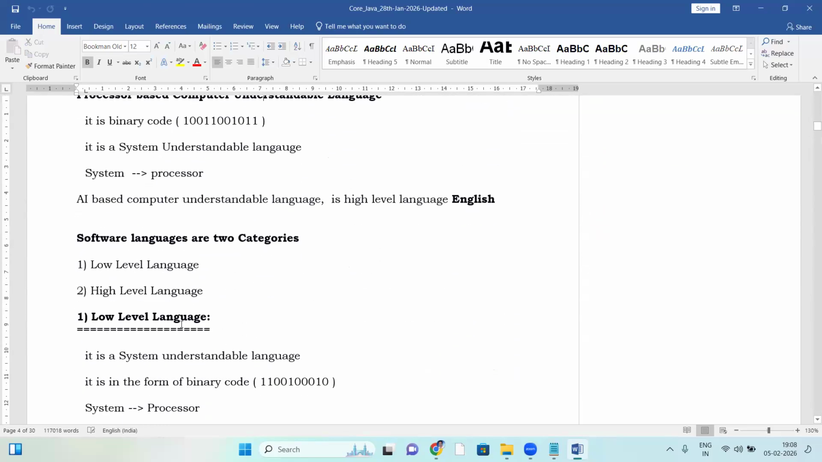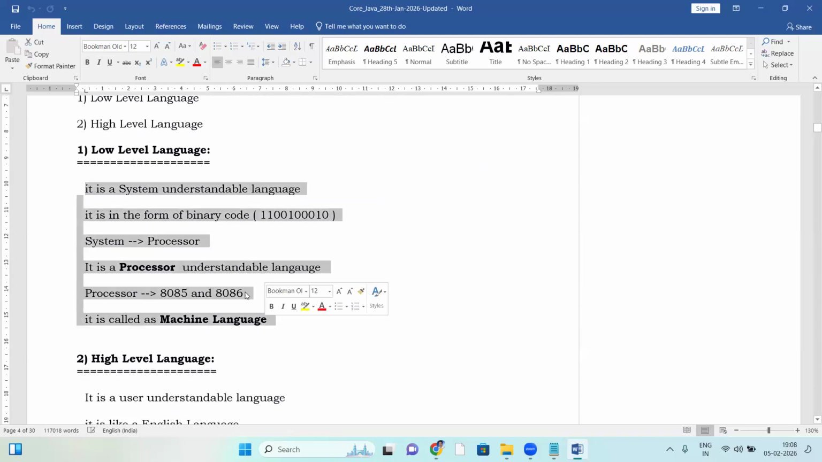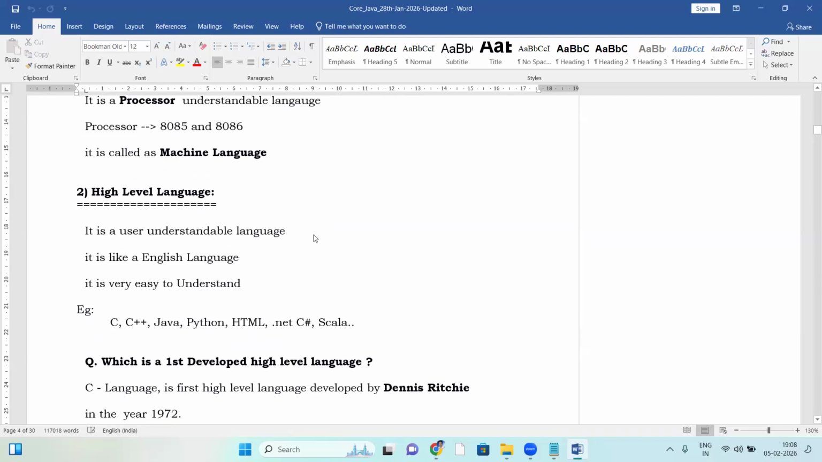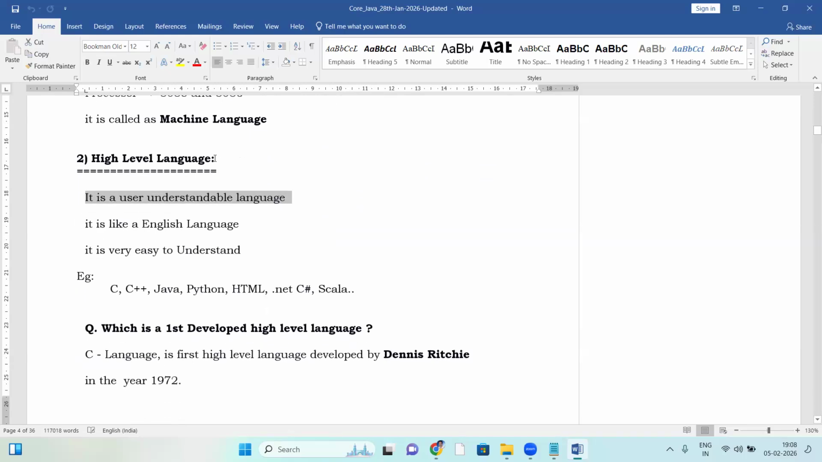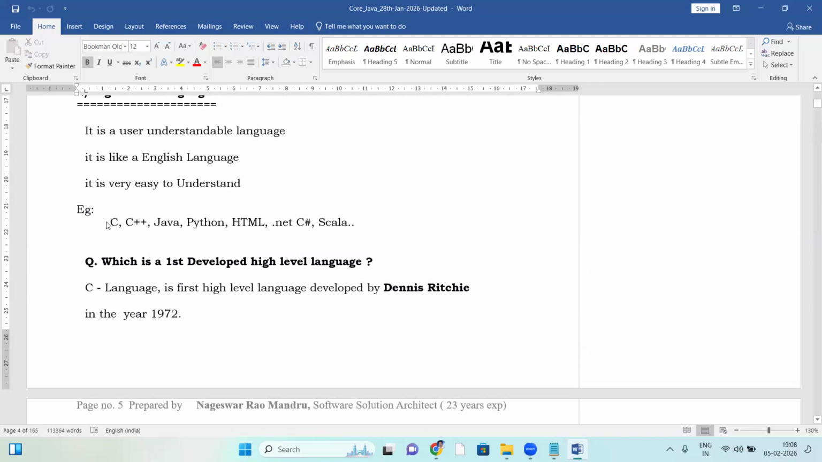So, low level language and high level language. A low level language is a machine language, in a zeros and ones format. A high level language is a user understandable language. High level languages like C, C++, and Java are all high level languages.